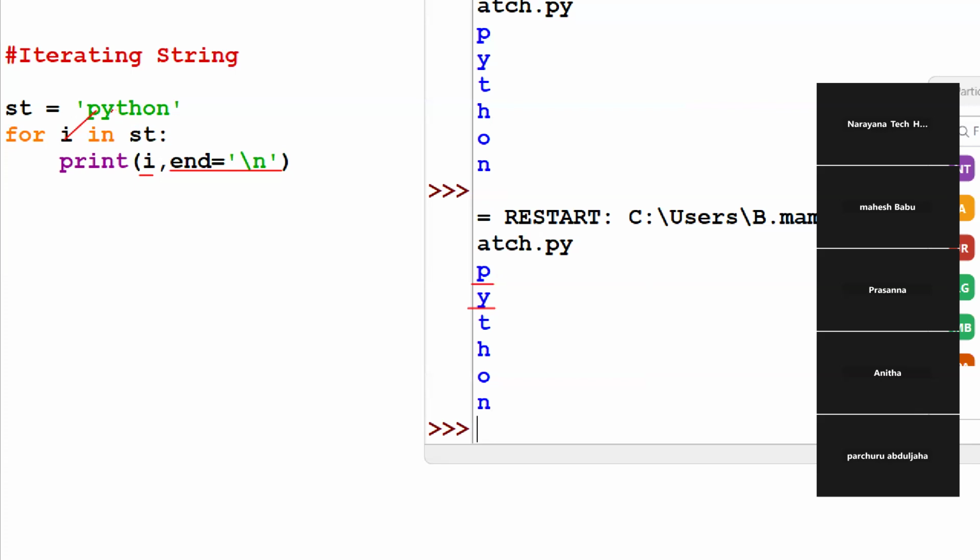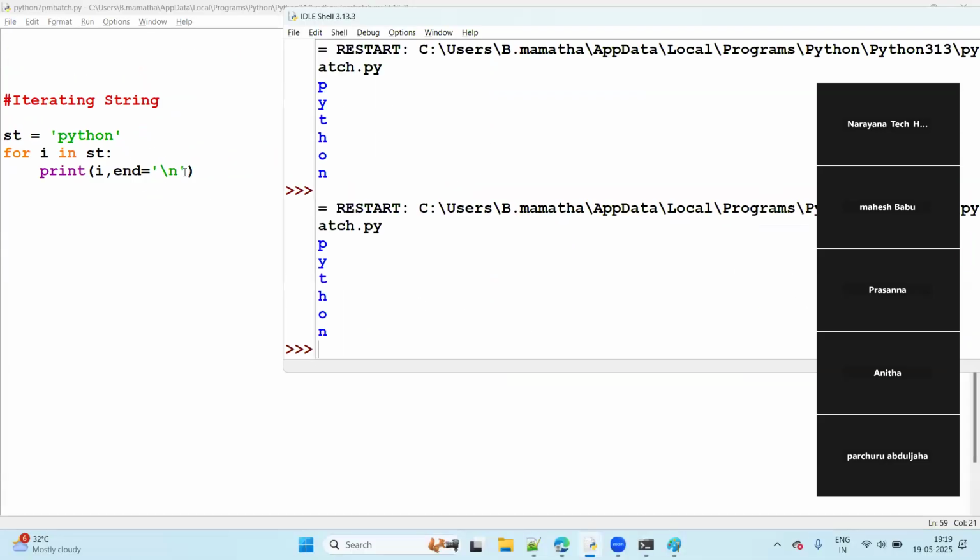Again, next time I value Y, right? Now Y will display, again in the new line. Again going to a new line and waiting for the character. Next is T. T will display here, and going for a new character, waiting here. So H displays, going for a new character, waiting like that. Every time what is happening? It is executing, guys, in the new line.